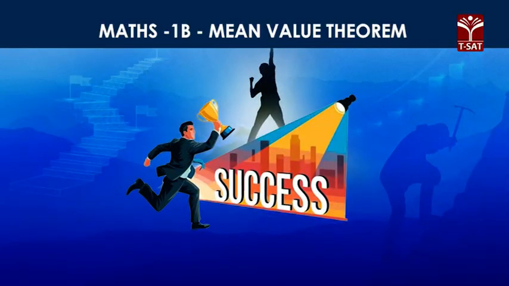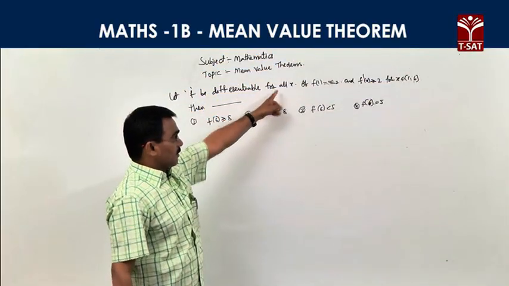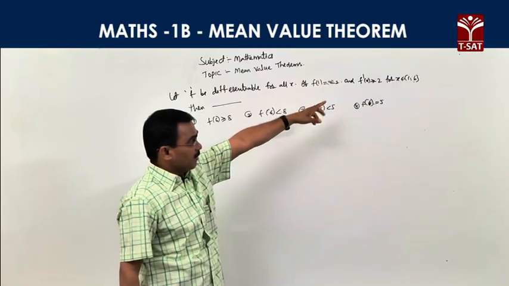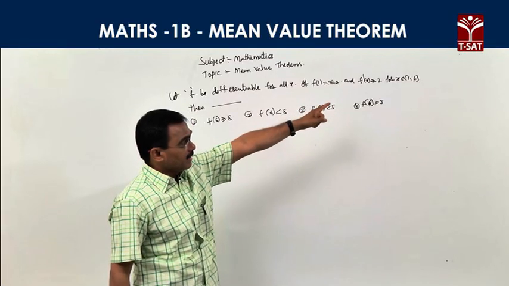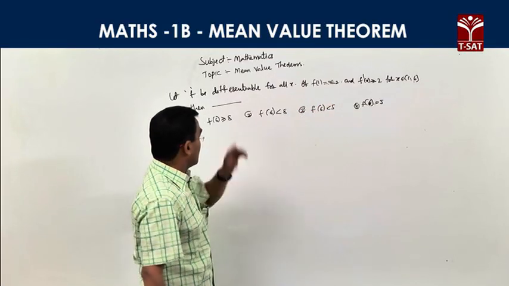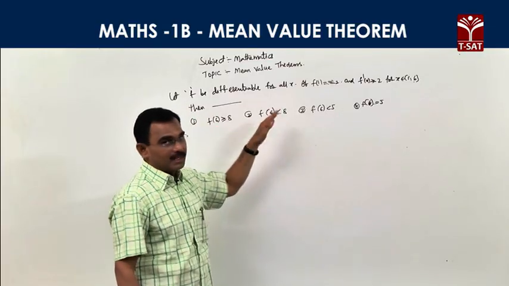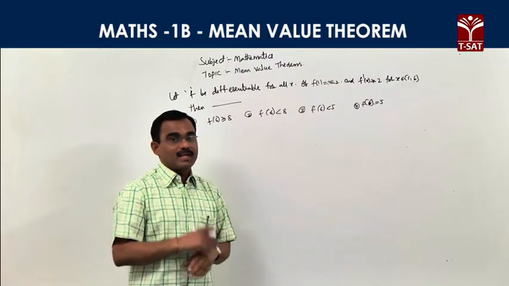Look, f is a differentiable function for all x. If f of 1 is equal to -2 and f dash x is greater than or equal to 2 for all x belongs to open 1, 6, then which condition is satisfied? Some values are given for f of 6, greater than and less than. Which one is correct?